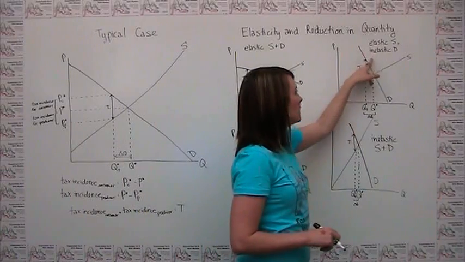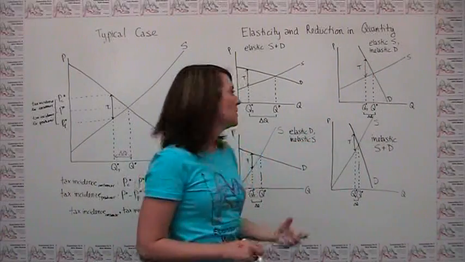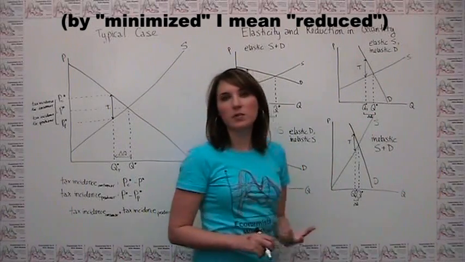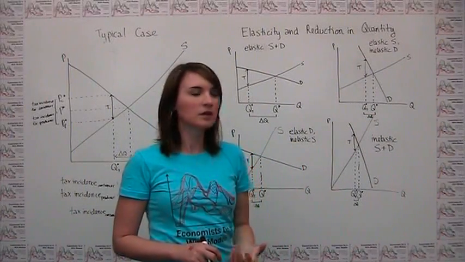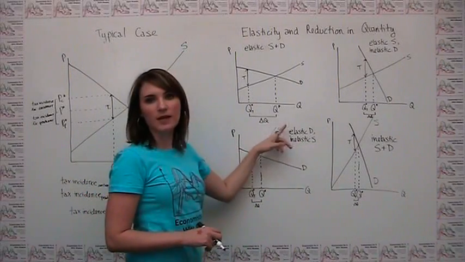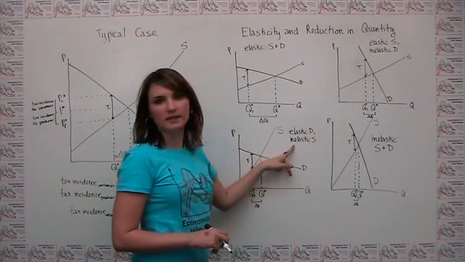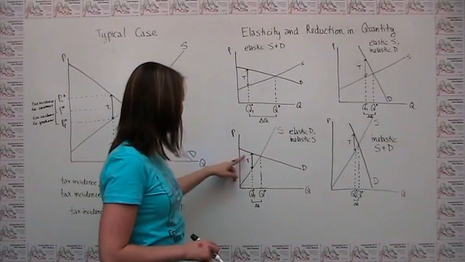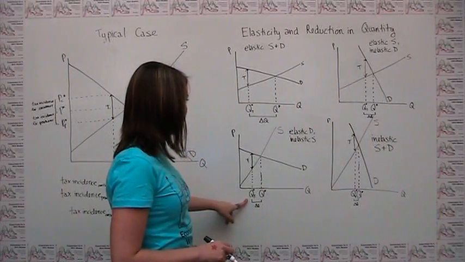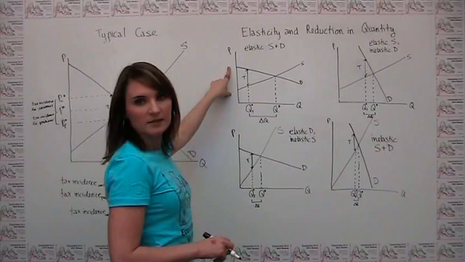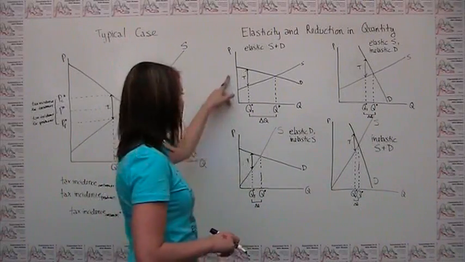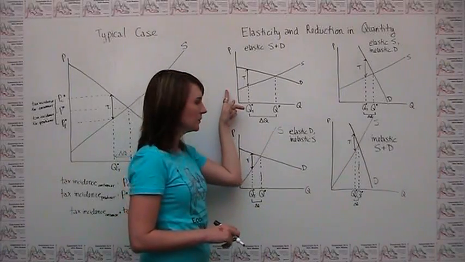So just making one of the parties more inelastic meant that we minimize this change in quantity when we put the tax in place. You'll notice that the same is true when we consider the case of elastic demand and inelastic supply. Here, again, same size of the tax, we can see that compared to the first case here, we're getting a smaller reduction in quantity than we had when both parties were very elastic.